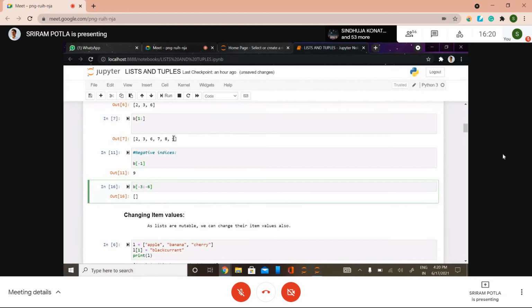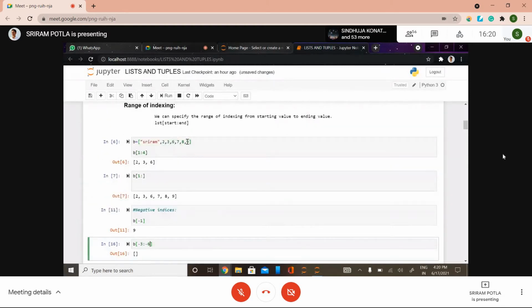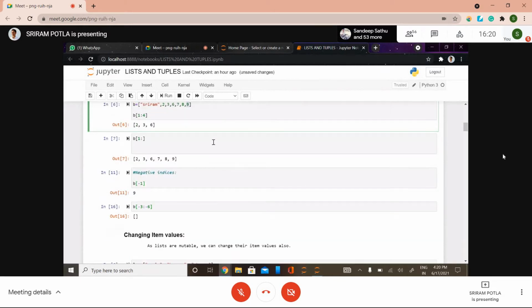Actually, it's taking it this way: -1 to -3 means when you traverse from -1, it goes to the right, so the next value is empty. That's why it's giving that. Okay, thank you. That's the reason.